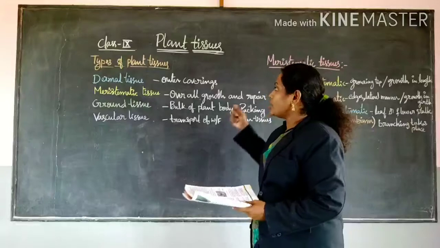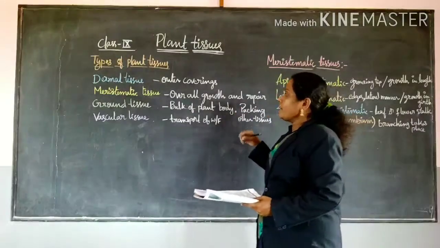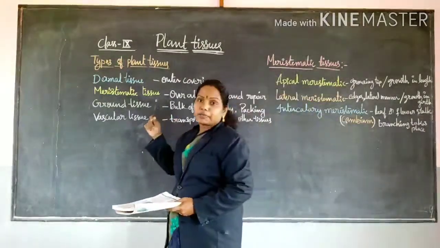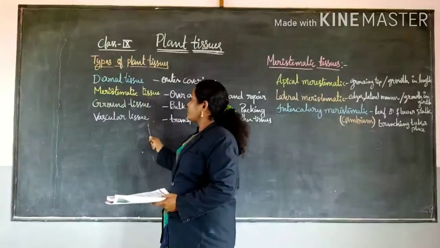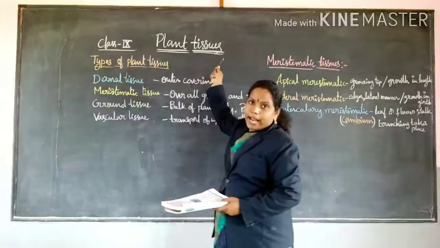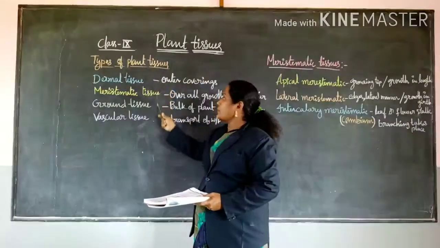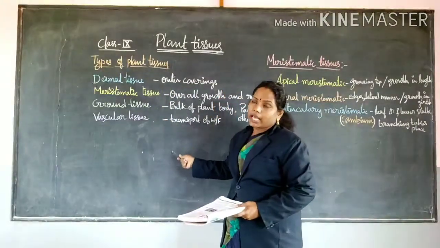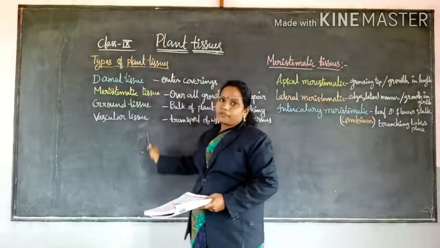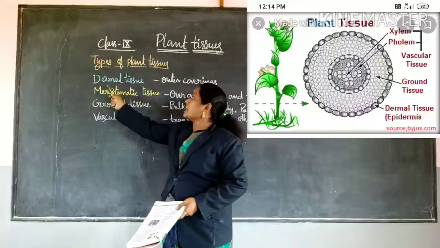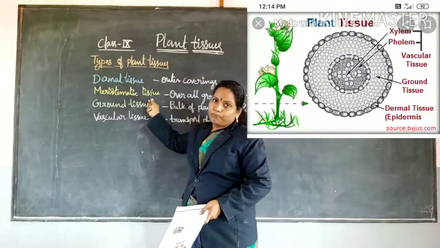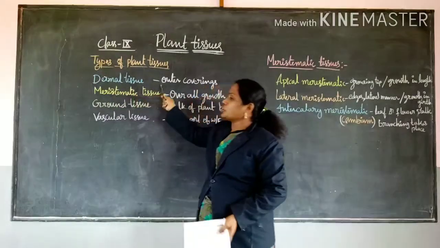Now, types of tissue. Here we have to know one thing: there are 4 types of tissues in plants. First one is dermal tissue.